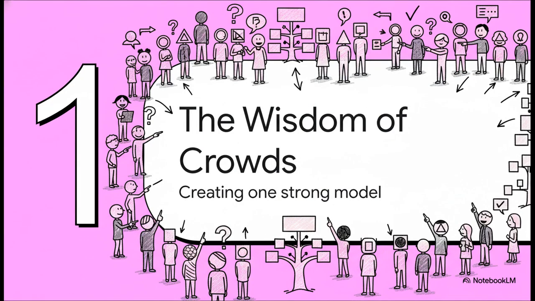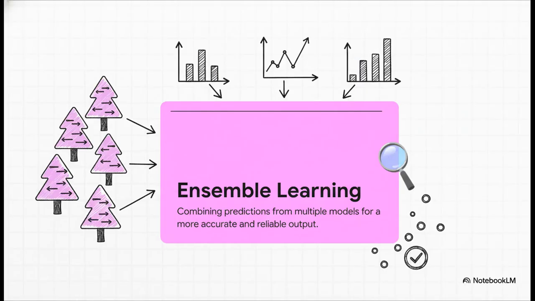So how do we fix this? How do we get around this fatal flaw? Well, the solution doesn't come from trying to make that one tree smarter. Instead, it comes from a really powerful idea from the real world, the wisdom of crowds. It's this core idea that a whole bunch of diverse opinions is often way better than just a single expert. In machine learning, we call this ensemble learning.